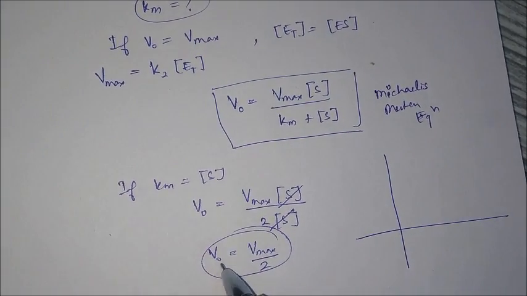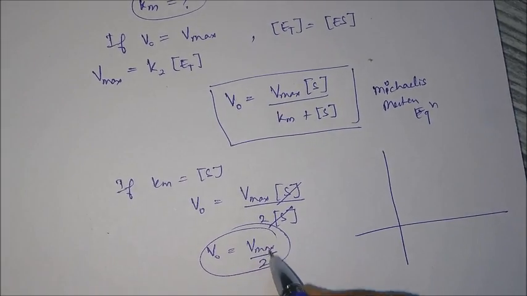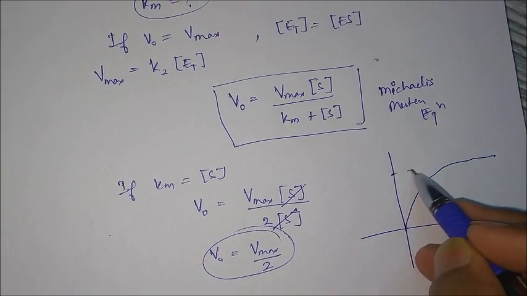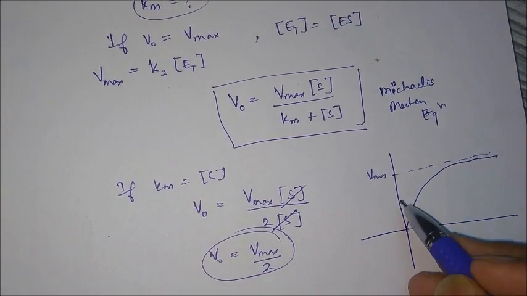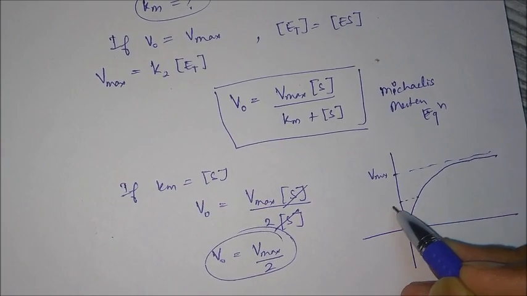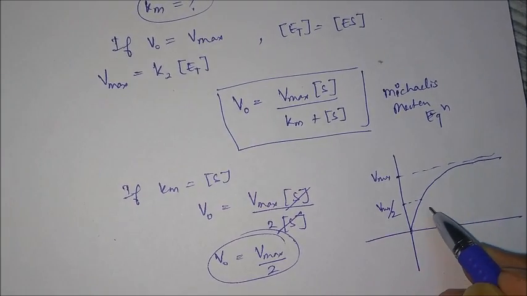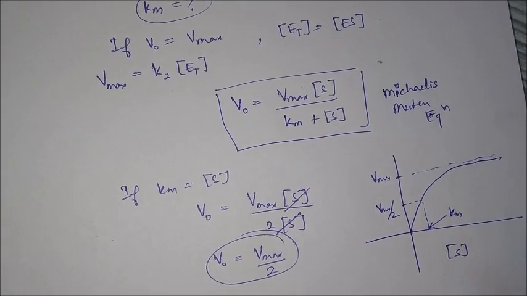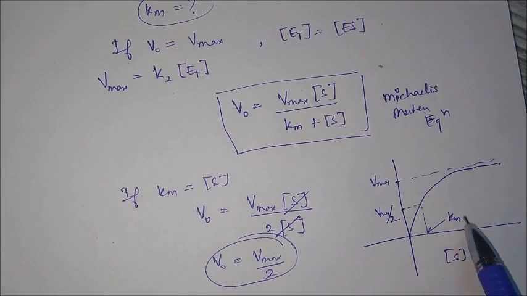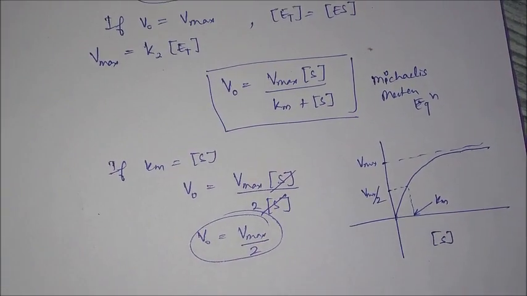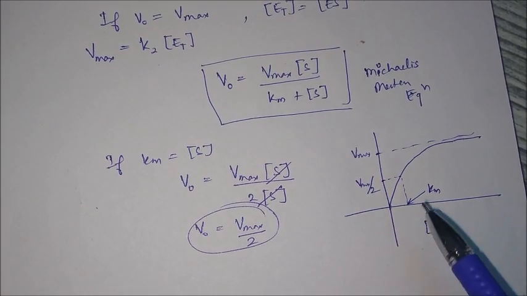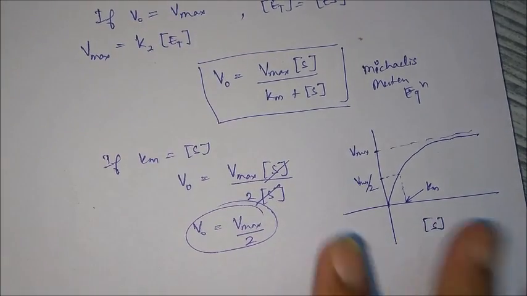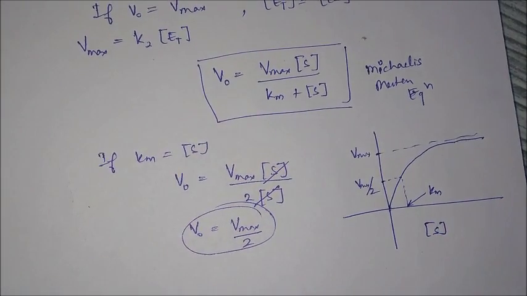the rate of reaction is half of the maximum rate. Let's draw it again, as I have drawn in the starting. If this is the V max, and if it is half of it, V max by 2, then at this value the substrate concentration will be equal to Km. So this is the significance and this is the value of Km. Km is equal to the substrate concentration at which the rate of reaction is half of the maximum value. So up till here was the Michaelis Menten equation and its significance.